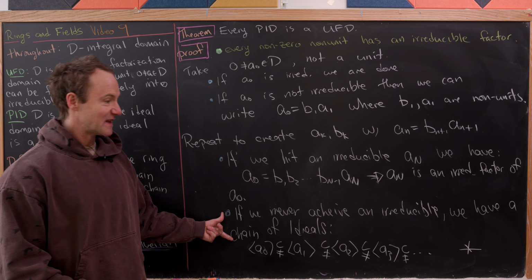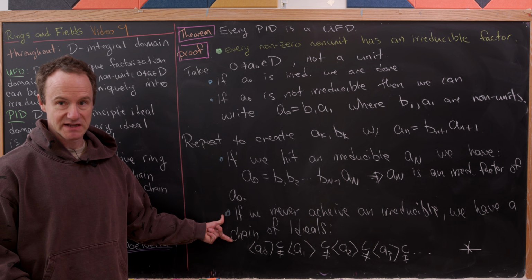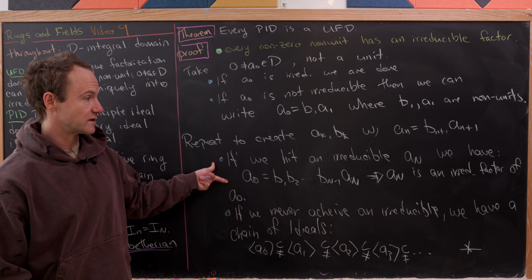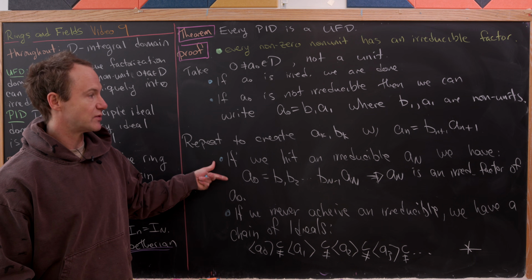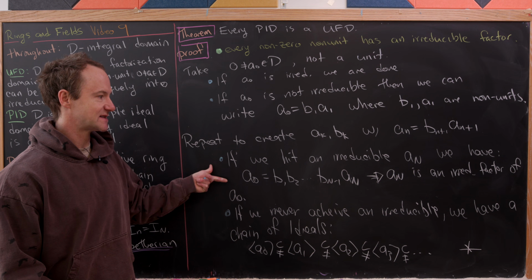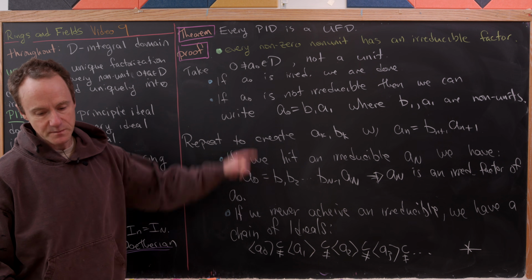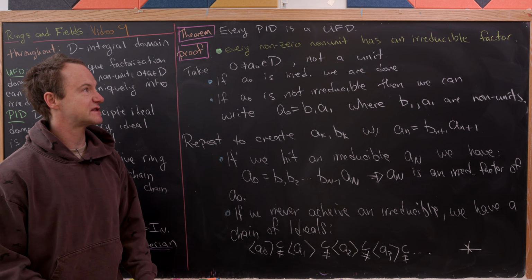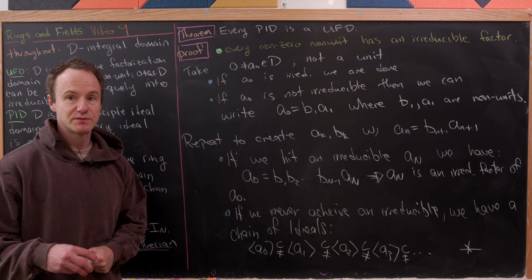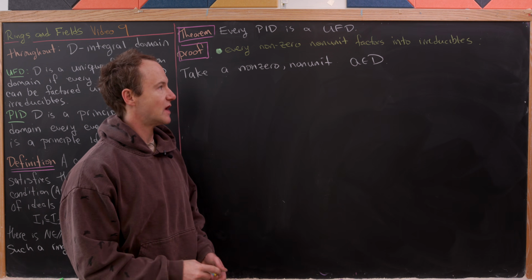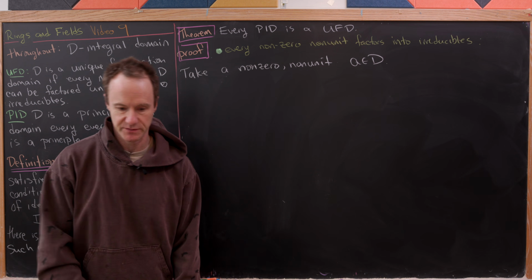Okay, so that means that this case down here was impossible, which means this case is the only possible case. In other words, we achieve an irreducible after this iterative process, and that irreducible is a factor of our original element. Okay, so now we've proven this first step. Now let's move on to the second step. And that next step is to prove that every non-zero non-unit factors into irreducibles.